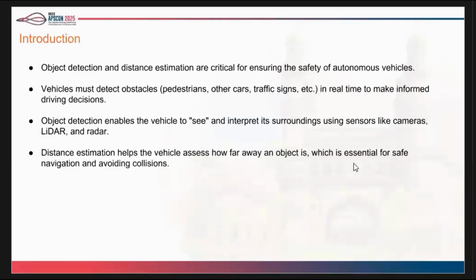different obstacles. Suppose there is an obstacle in front of the autonomous vehicle, we need to suddenly stop or slow down. This kind of action we need to do. So for identifying the obstacles and for determining how far these obstacles are, we need obstacle detection and distance estimation modules. This obstacle detection, we can do with different sensors like camera, radar, LiDAR. In this work, I am using a camera for detecting the obstacles and determining how far they are.